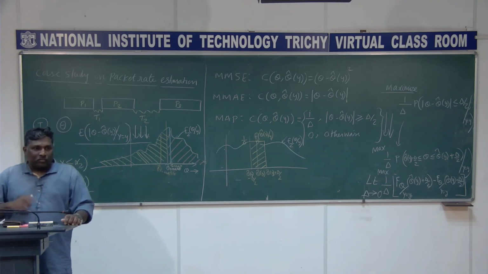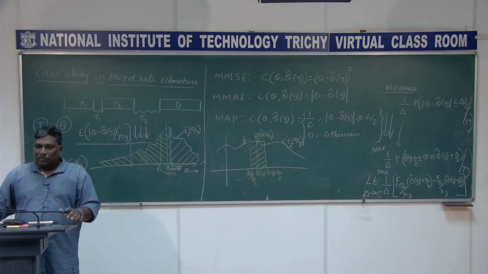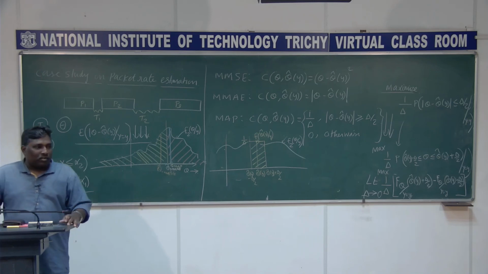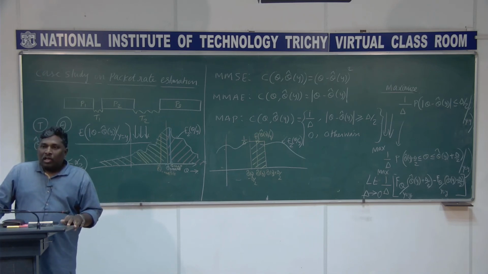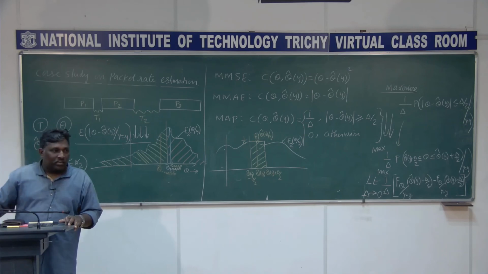Initially the limit is from minus infinity to plus infinity; now you make it two parts. I am just giving the hint. Then you differentiate with respect to theta cap of y, which appears in the integral limit.